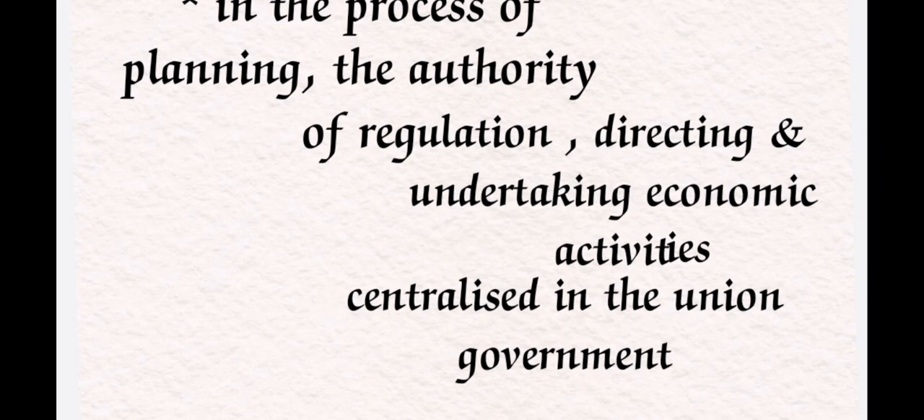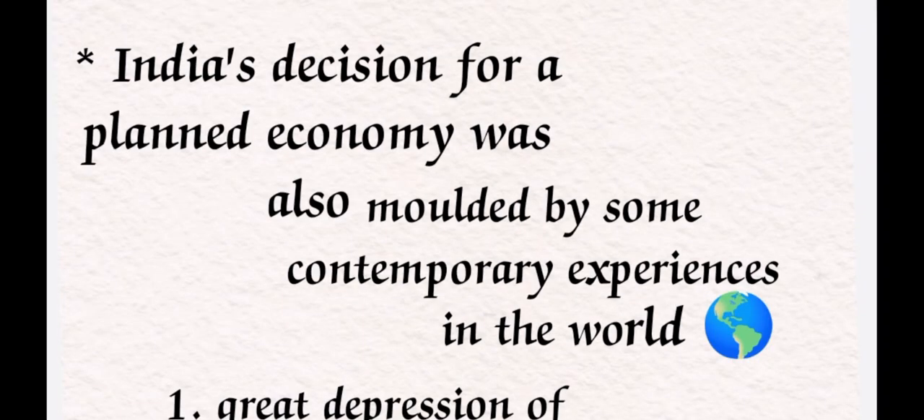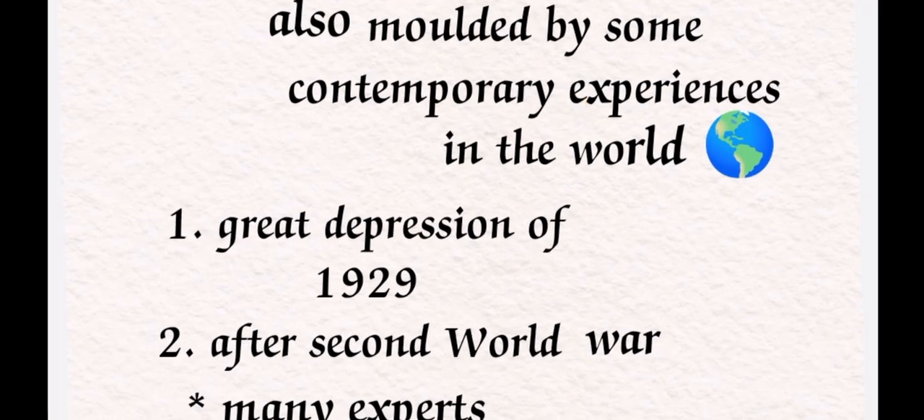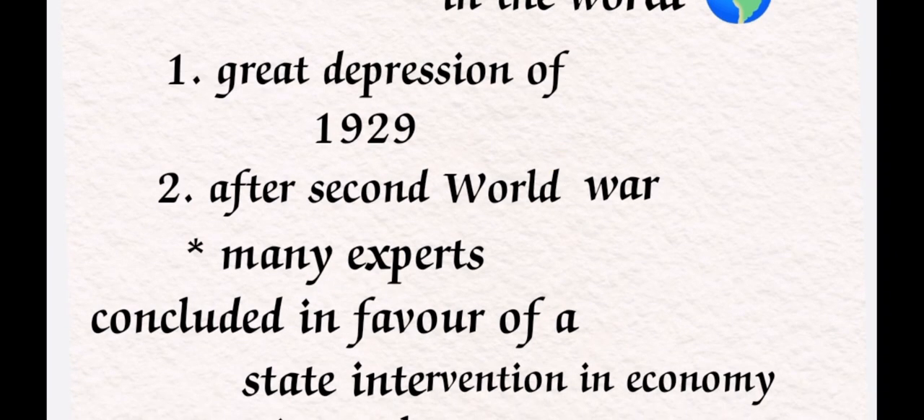So we took the decision for a planned economy by seeing the contemporary experiences in the world at that time. By seeing the experiences of other countries, India took the important decision to become a planned economy. The first experience was the Great Depression of 1929. By seeing that depression also, India took the decision to be a planned economy.